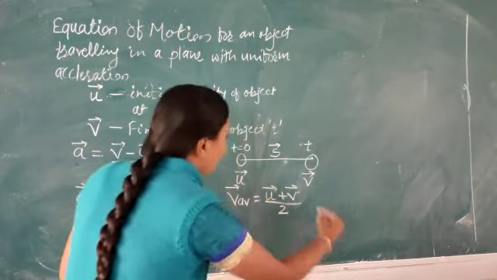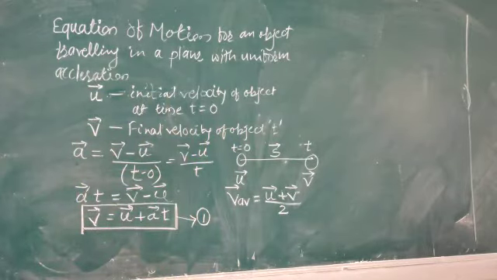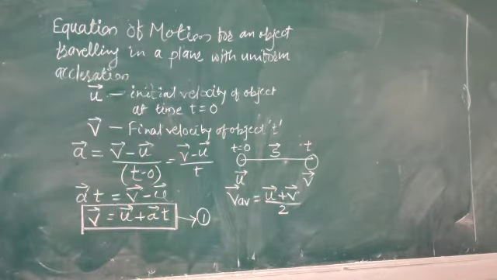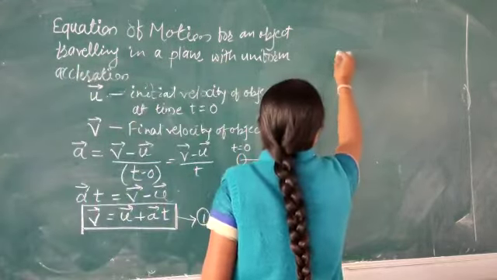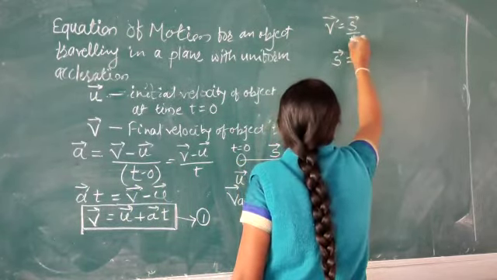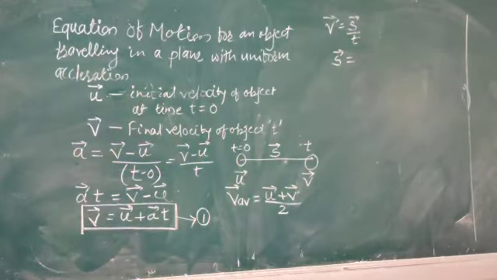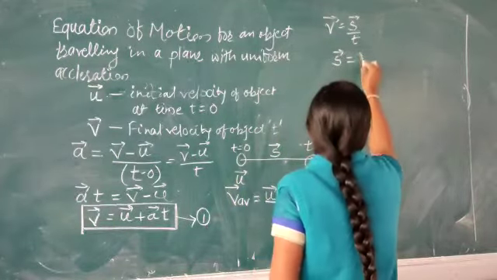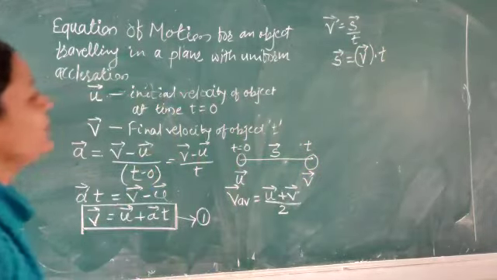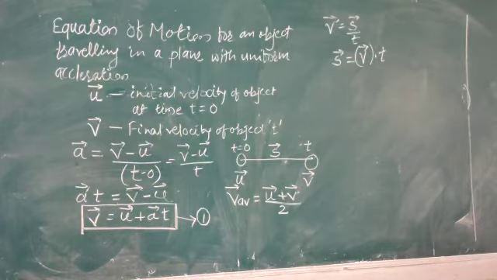What formula will we get for the average velocity from this diagram? The average velocity is nothing but the average of these two, that is vector u plus vector v divided by 2, the mean point. So the average velocity is vector v average equals vector u plus vector v divided by 2. And the displacement is given by velocity, meaning rate of change of displacement, that is vector v equals vector s upon t. So vector s equals vector v into t.